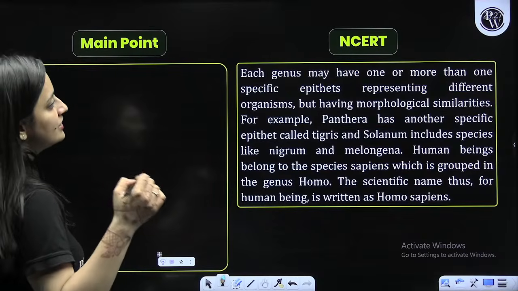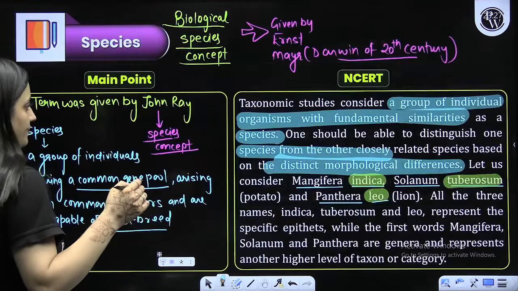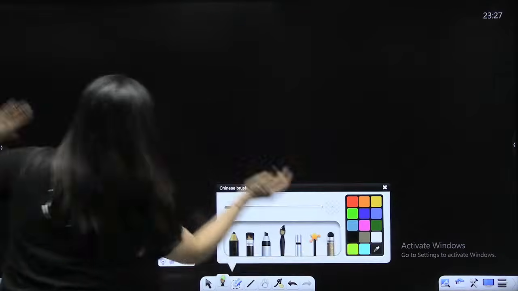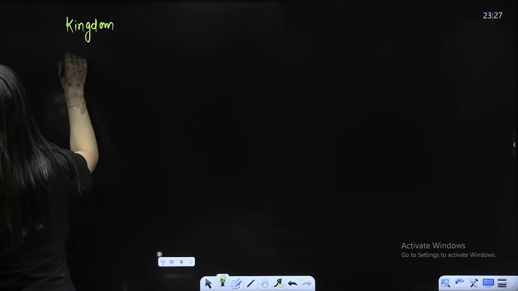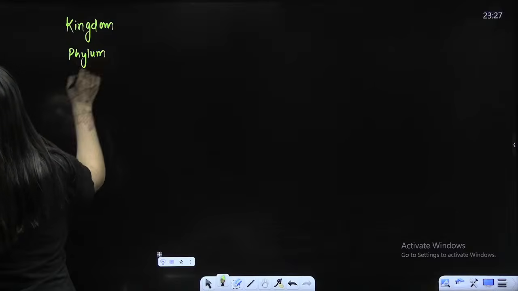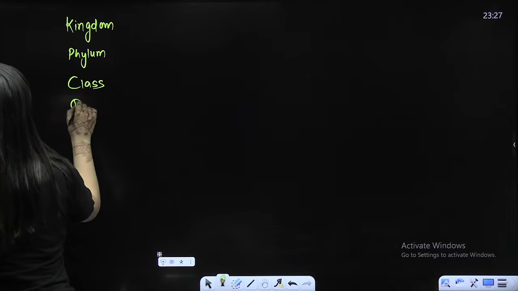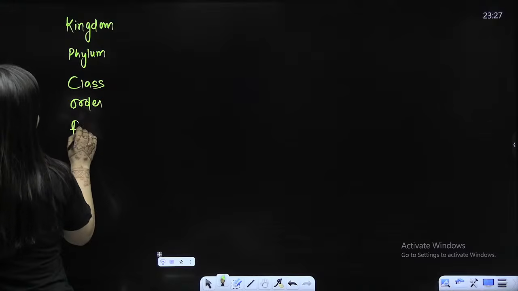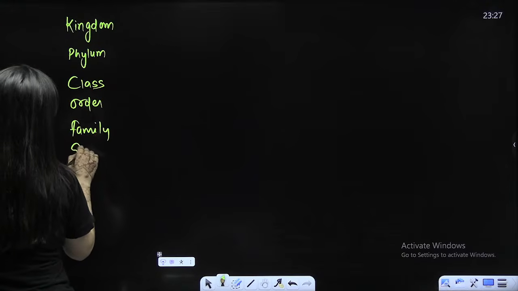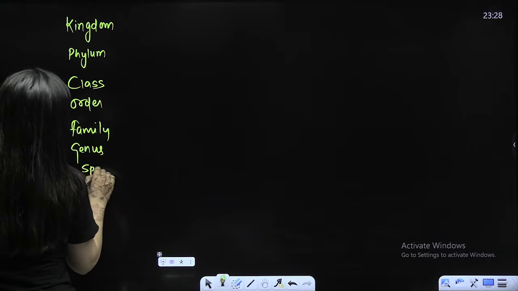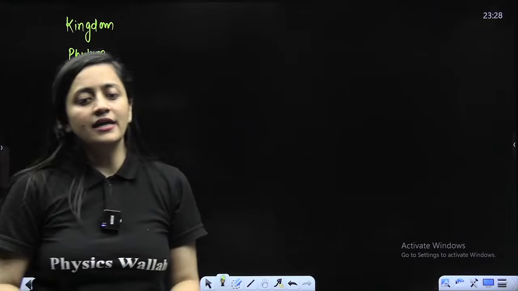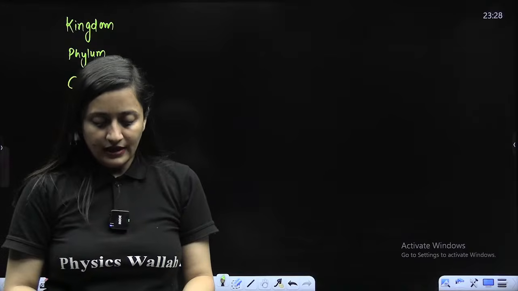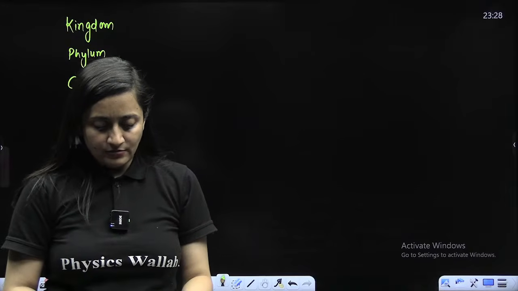So each genus may have one or more species. Next part that you have to understand. Beta, please pay attention, because if this part is clear, then you just need to pick up the examples and that's it. The chapter will be over, right? Then you just need to pick up the examples. Dekho, if we talk about kingdom Animalia, it is having phylums, right? In your syllabus, phylums are there.